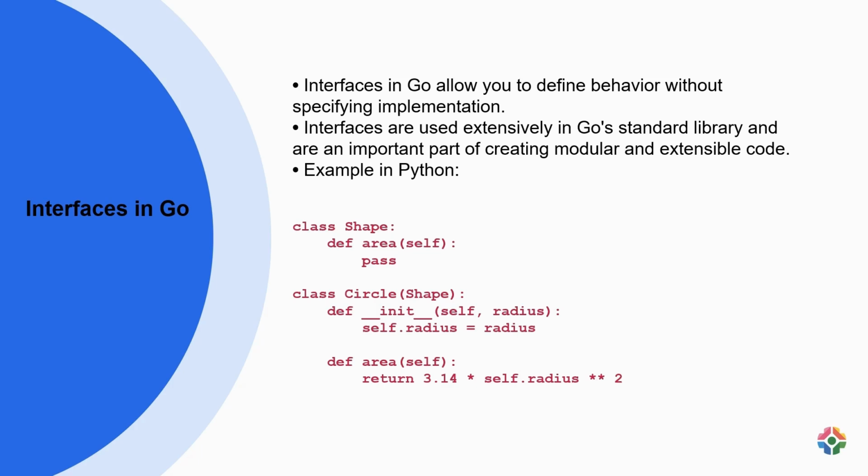While a struct in Go provides a way to define data, interfaces define behavior. Using interfaces allows code to be more flexible, enabling different struct types to satisfy the same set of behaviors. For instance, a shape interface in Go may define a method for calculating the area. Different shapes like circle, triangle, or square can implement this interface by defining their respective area calculation methods.